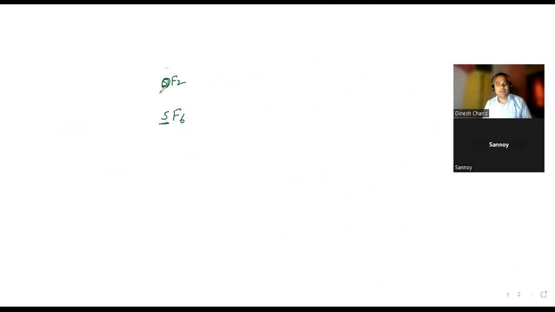But here sulfur forms 6 bonds in SF6, although it belongs to the same group. Tell me the group number of oxygen and sulfur.